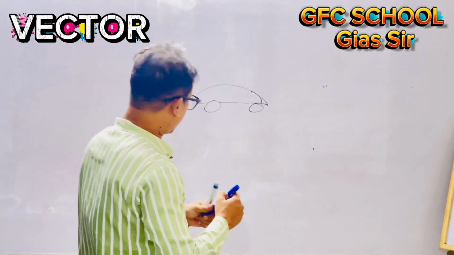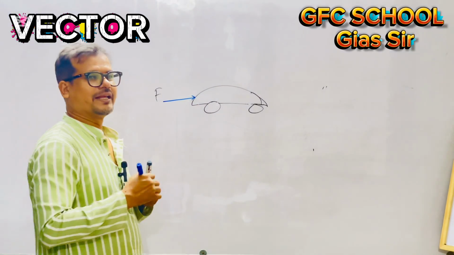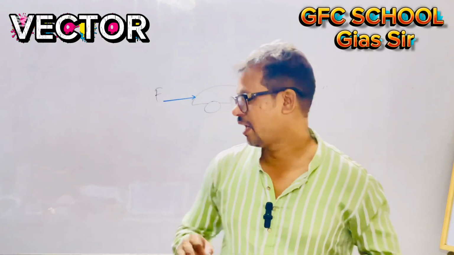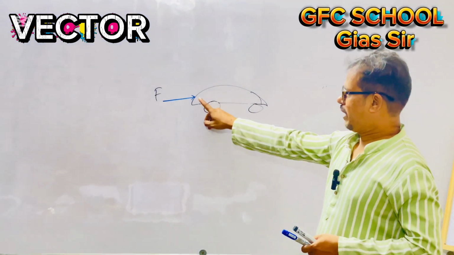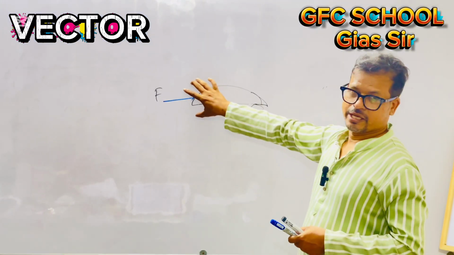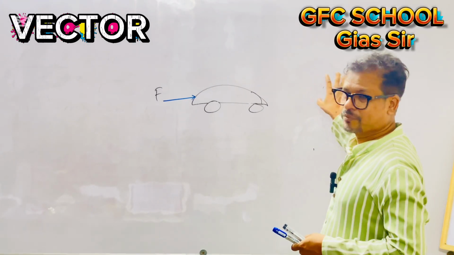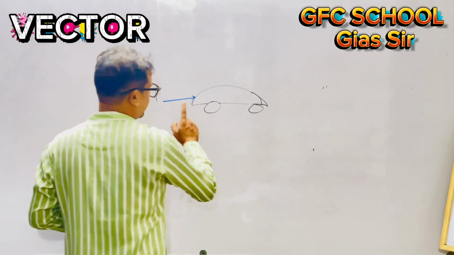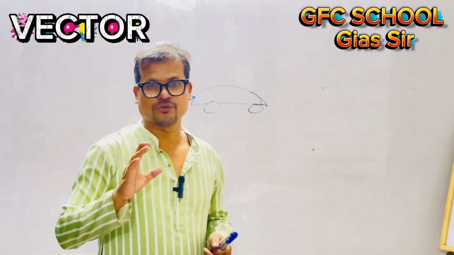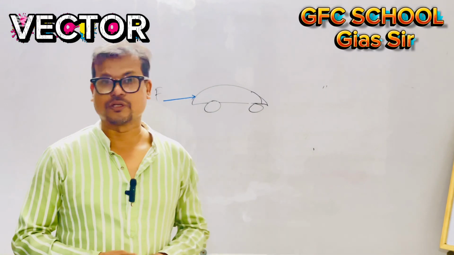If I draw a sign like this way, oh my gosh, then you understand this is a vector, and the direction of the vector is along the arrow sign. This arrow means this vector is acting along this. This sign you have to understand. I have explained the sign of vector geometrically.